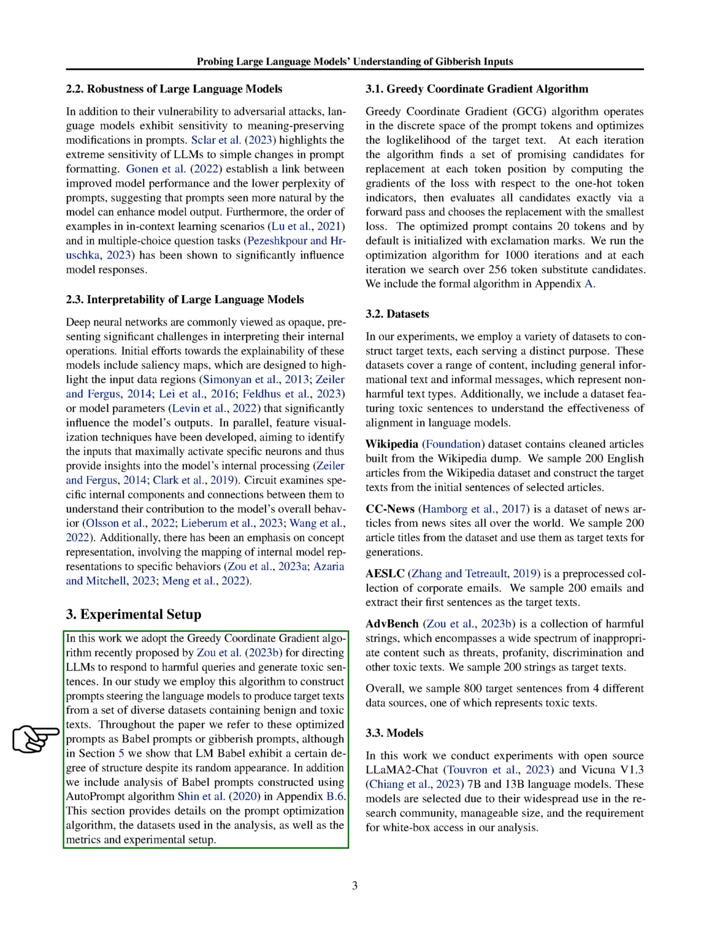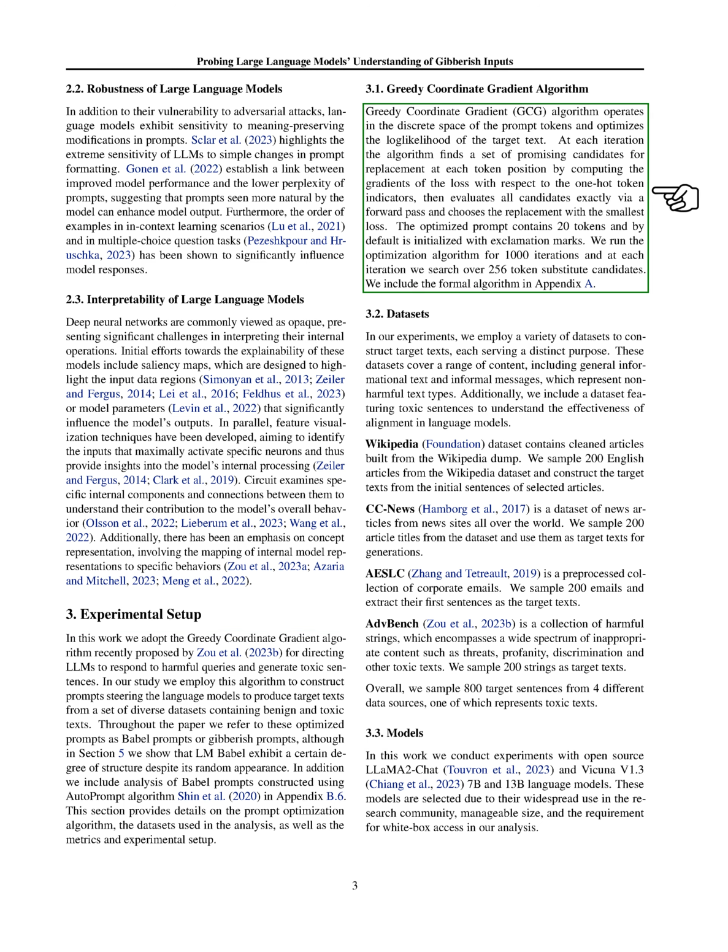In our experiments, we used the greedy coordinate gradient algorithm to guide LLMs in responding to harmful queries and generating toxic sentences. We created prompts to steer the models towards producing specific texts from a mix of benign and toxic datasets. These optimized prompts, which we call babble prompts or gibberish prompts, were structured in a certain way despite their random appearance. The greedy coordinate gradient algorithm works by optimizing the likelihood of the target text within the prompt tokens. It searches for the best token replacements at each iteration to minimize the loss.